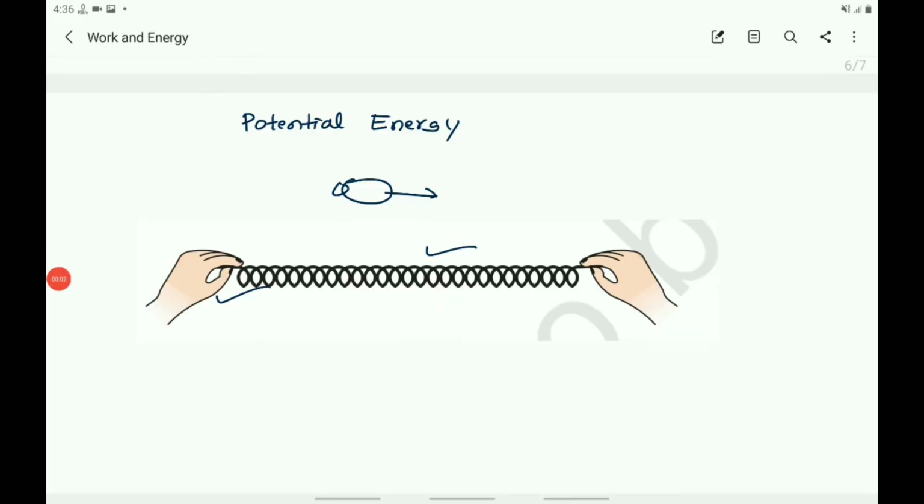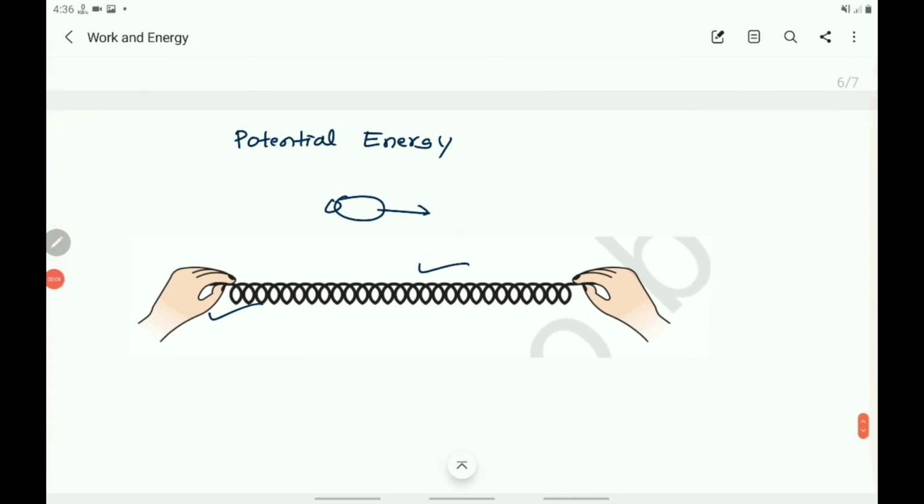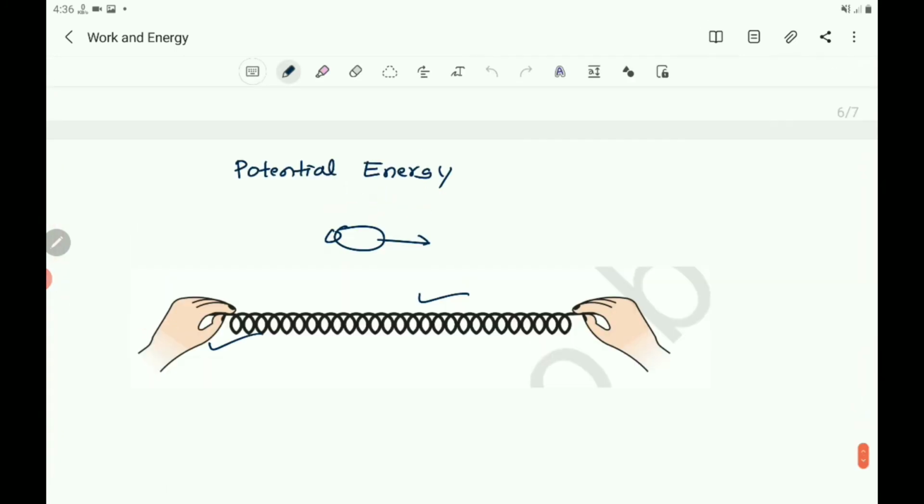So you can conclude that a stretched rubber band, a stretched bow, and also the object which is lifted to a certain height, all these have potential energy.